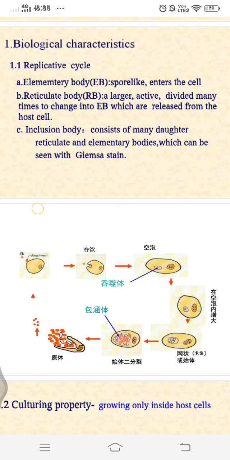After entering, the cells replicate, and next they come out like this. Here this is the inclusion body. From this inclusion body, the elementary body again comes out and infects again, so the cycle continues, but the reticulate body is always inside.